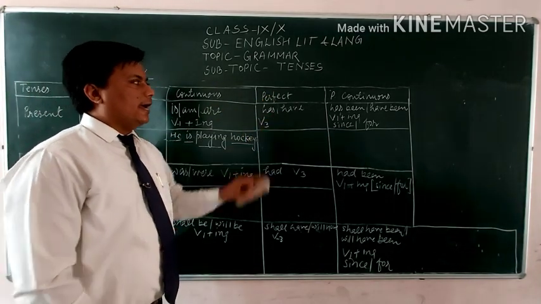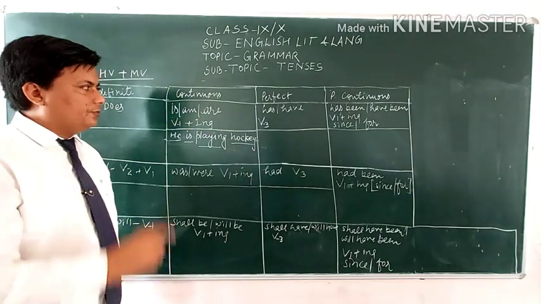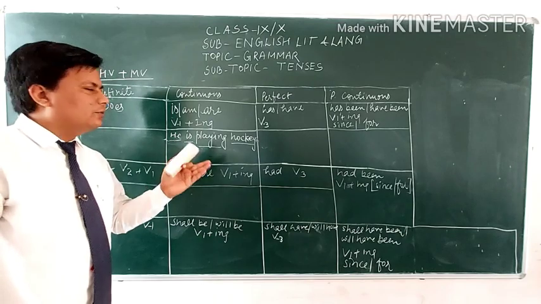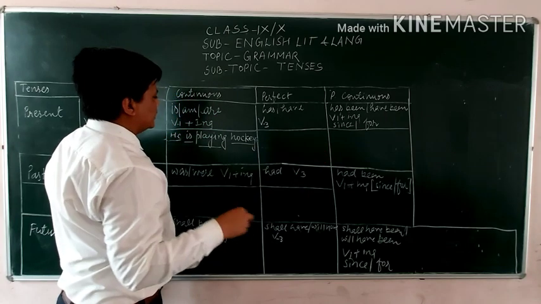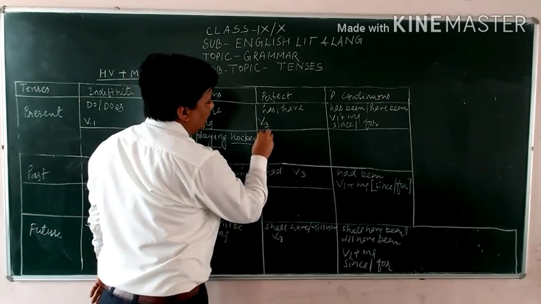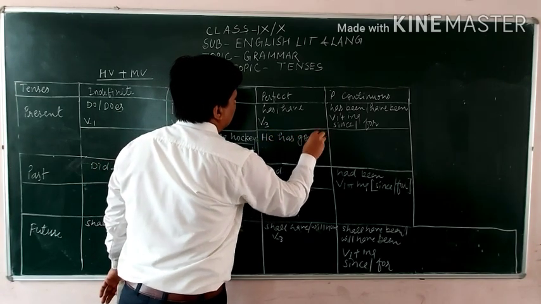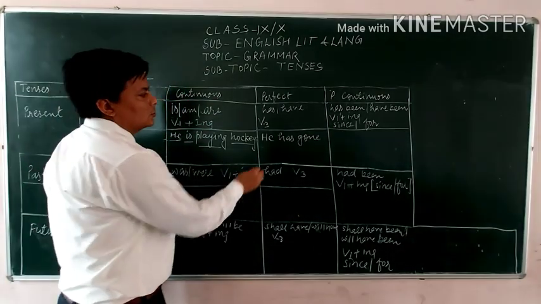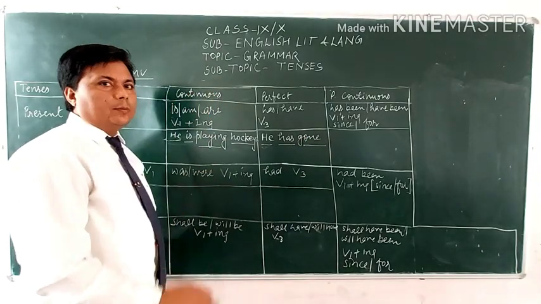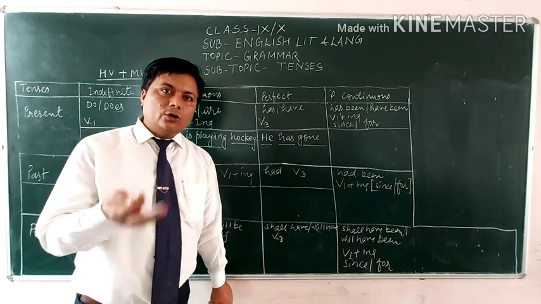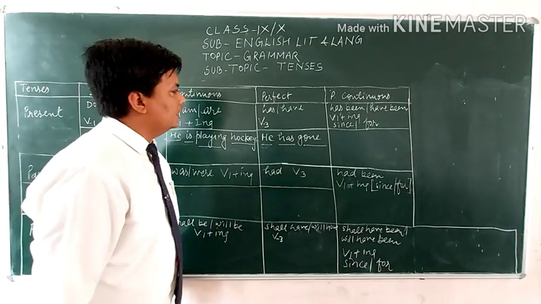We are using here has and have as a helping verb and the main verb in the third form. Let's make the same sentence, or you can take any different also. There is less area, so let's take another sentence. Like he has gone. He has gone. So he is the subject, has helping verb, and gone is the third form of the word. Go, went, gone, goes, and going. These are the 5 verbs. Generally 3 verbs are there. So this is the third.